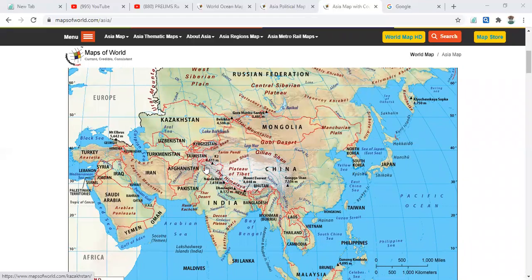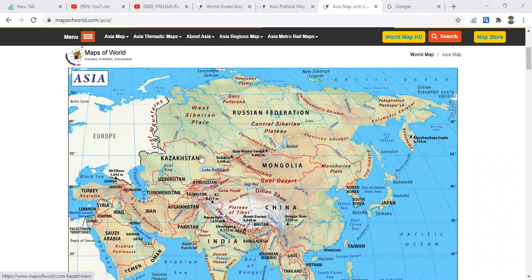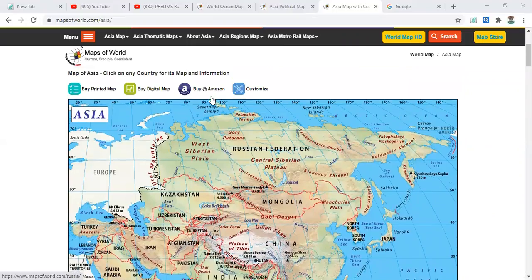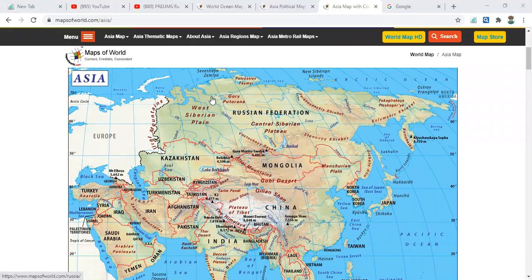So you are seeing the physical map of Asia. The total land of Asia is surrounded by different water bodies from the north, east, and south-west.